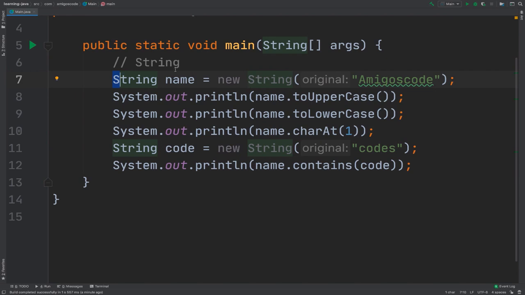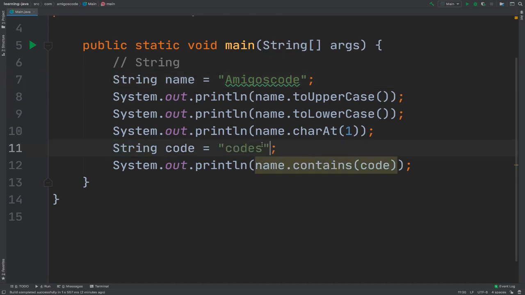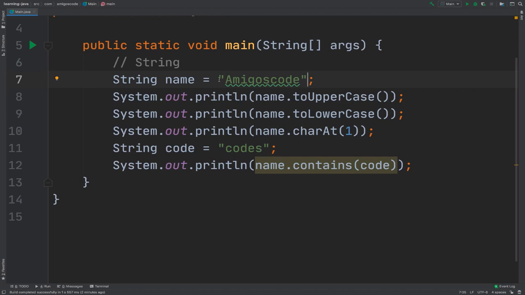One last thing that I want to talk to you about strings is, because they are so used throughout your programs, this keyword right here, new String, can be dropped completely, and the same with the actual parentheses around it. So it becomes just like that, and that also becomes that, right? So there is no need for us to say new. I'm going to explain what the new means later on, but for now, just know that whenever you work with strings, you don't need to say new and then String.